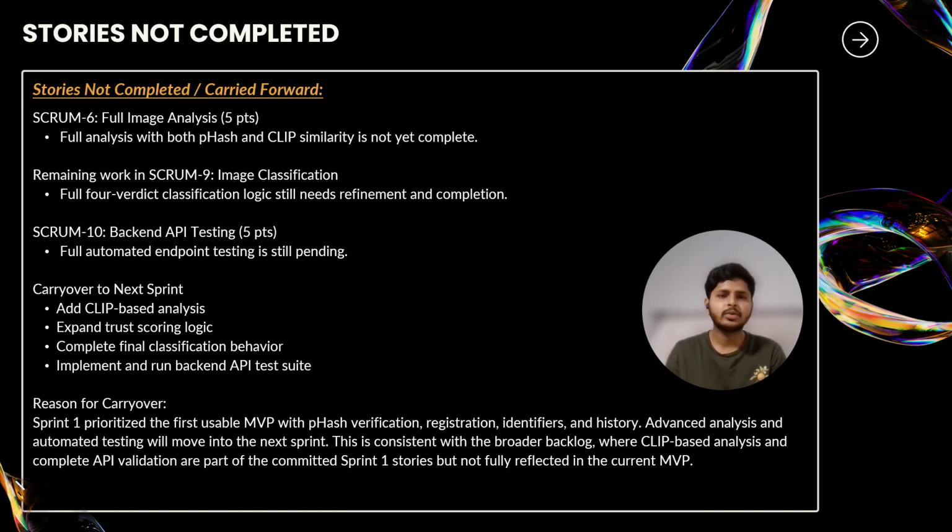Now I will walk you through the stories that were not fully completed in sprint 1 and will be carried forward in the next sprint. These items mainly involved advanced analysis and automated testing, which were initially deprioritized so we could deliver a usable MVP first.